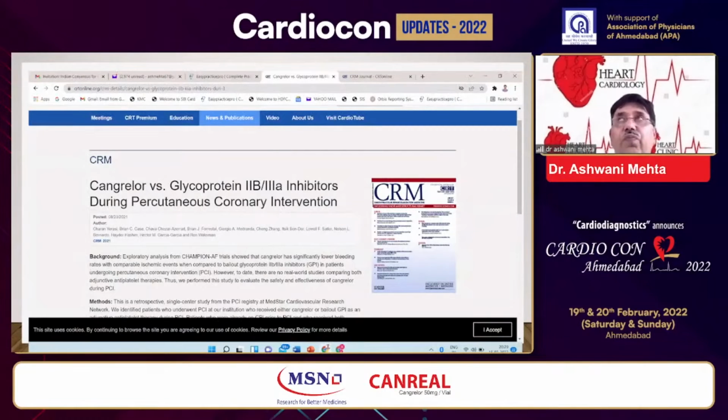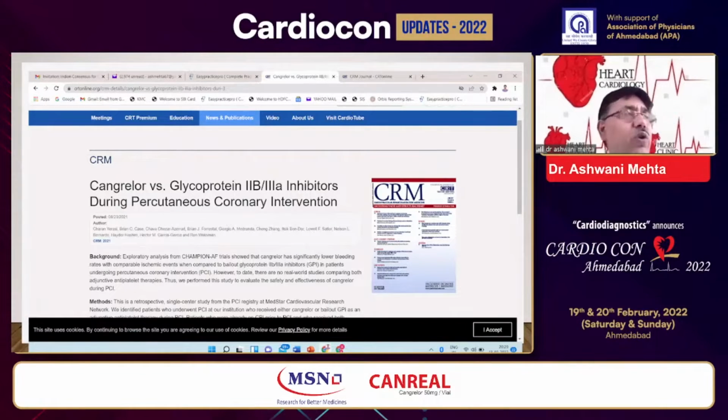So today, the talk and the debate is on the GPI inhibitors versus the cangrelor. So I would like to quote this very interesting study which has been published last year. And this particular study looked at cangrelor versus GP2B-3A.